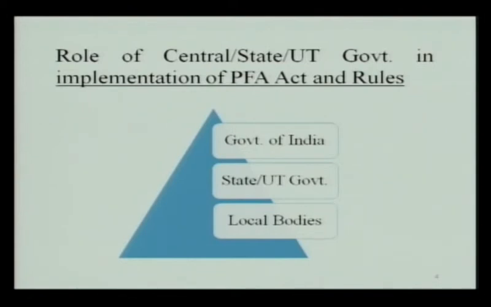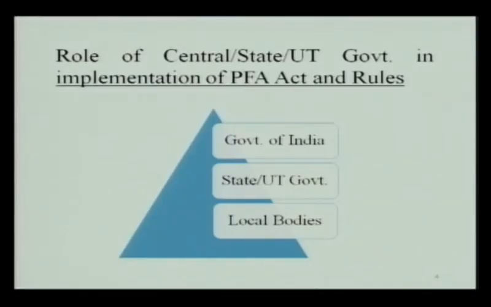The second level of this tier is the state or union territory government. In practice, the implementation of this act is through the state or union territory government. In most of the states, the Directorate of Health Services controls the administration of this act, and the state government also has the power to appoint food inspectors and public analysts, and can also make rules and regulations under this act.